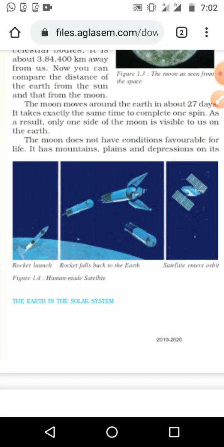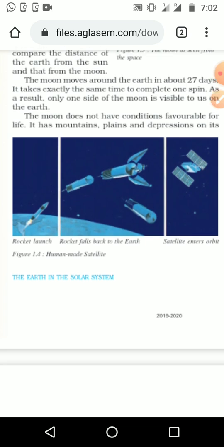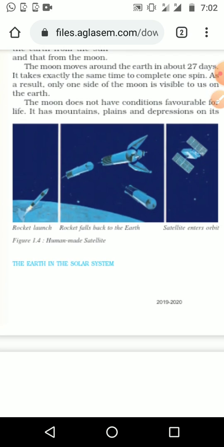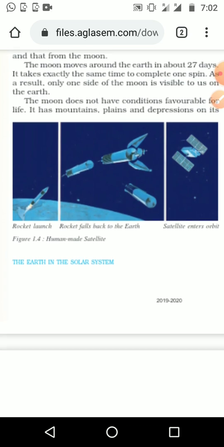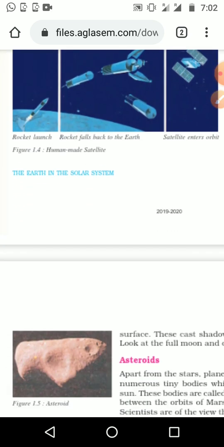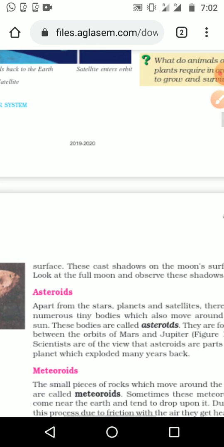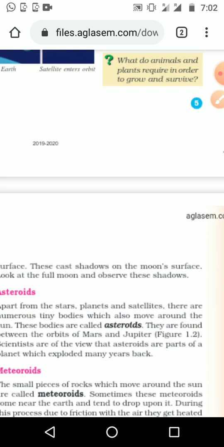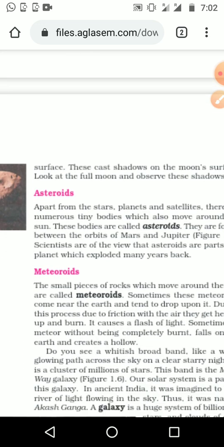The moon does not have conditions favorable for life. According to our present knowledge, we can't live on the moon. It has mountains, plains, depressions, and different landform features, and on a full moon day we can see the shadows of them.